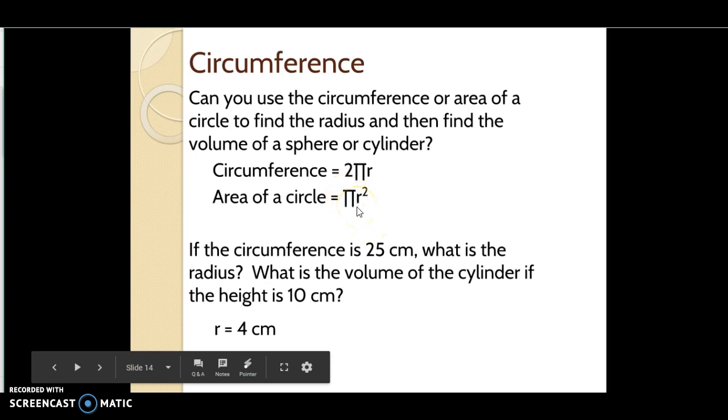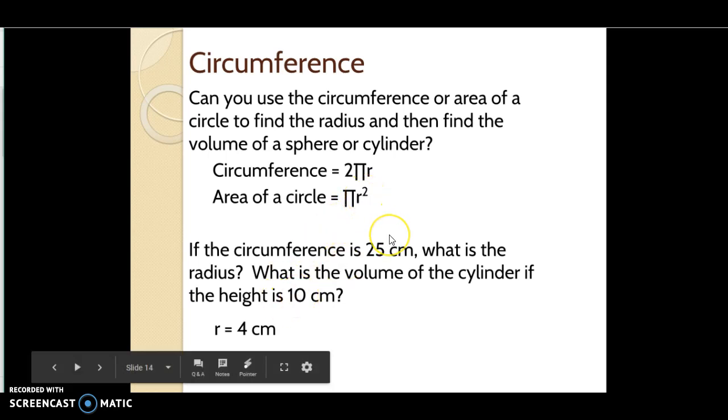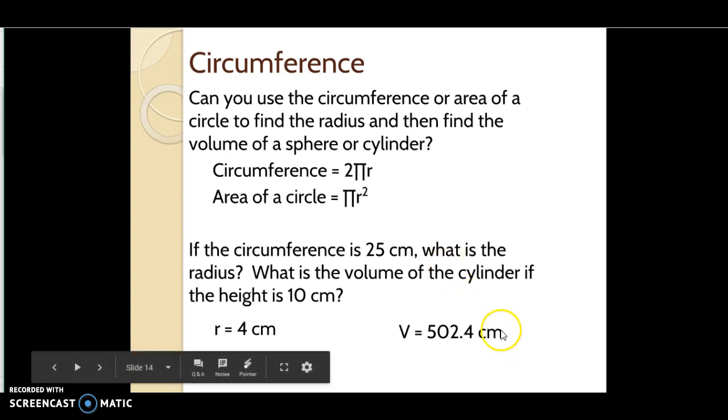Now to find the volume, we know our radius, right? And we were talking about a cylinder, so it's got that height to it. So we can plug in our radius to the area of our circle. So we have pi times 4 squared. But our height is 10 centimeters, so we also have to multiply by 10, which means you should have gotten your volume to be 502.4 centimeters, and that should say cubed. That is a typo. There should be a 3 there for cubed.